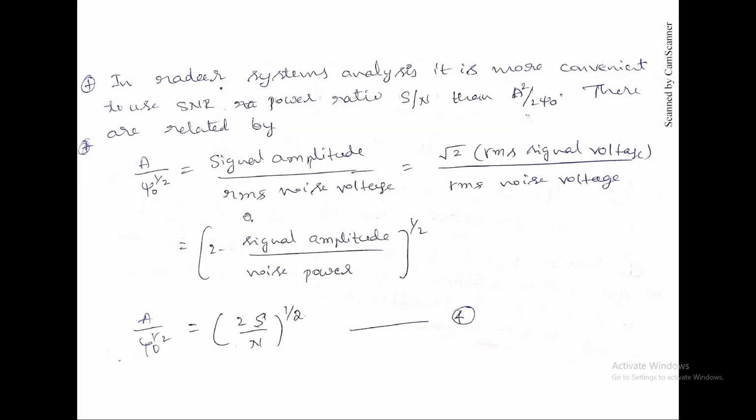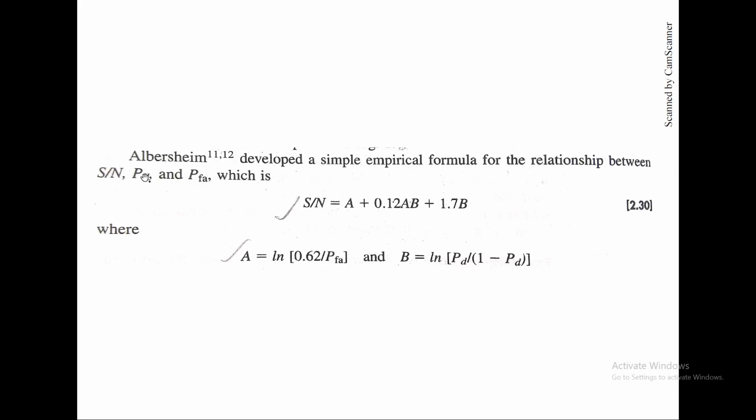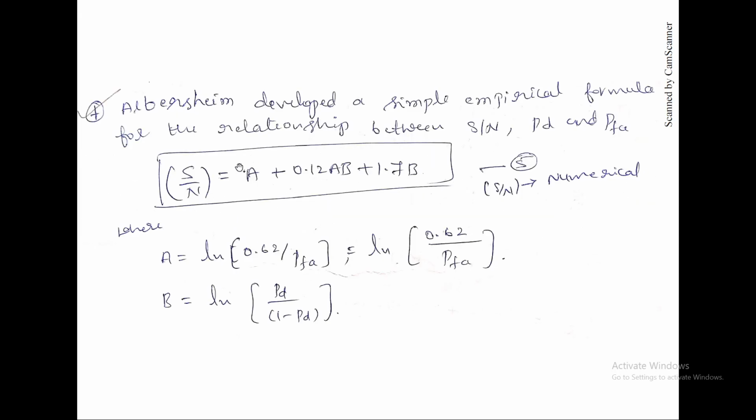Doing the above calculations, Albersheim developed a simple empirical formula to find the S by N, that is A plus 0.12 AB plus 1.7 B. Here A is ln of 0.62 by probability of false alarm, and B is ln of PD by 1 minus PD, where PD is the probability of detection. Don't confuse this: S by N will not be in dB. If the question asks for dB, we need to convert by taking 10 log of this value of S by N.